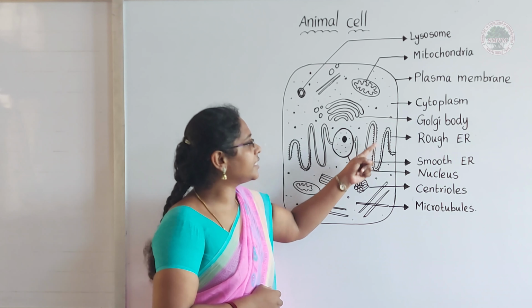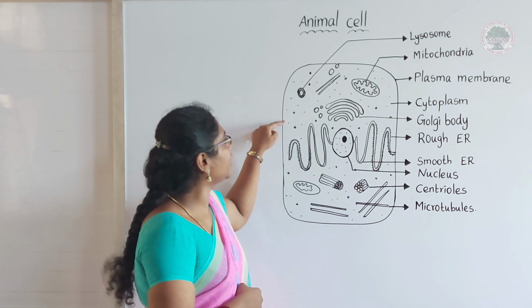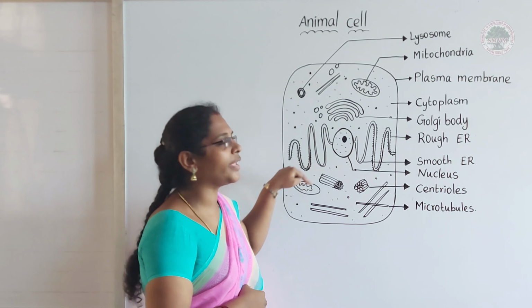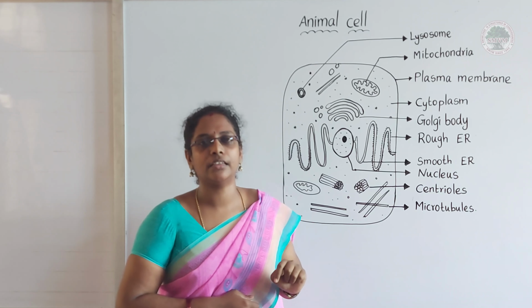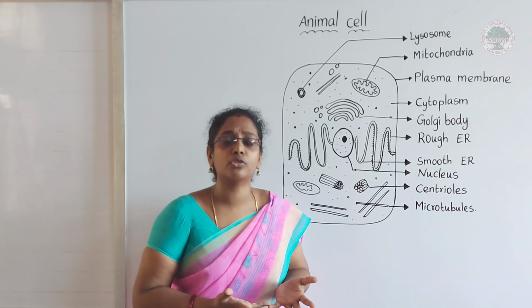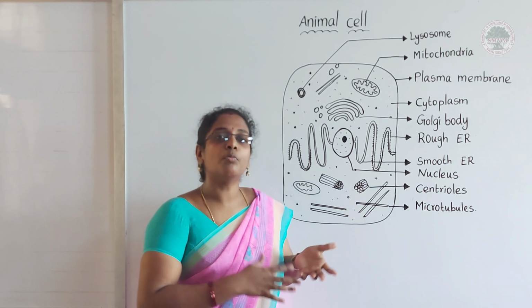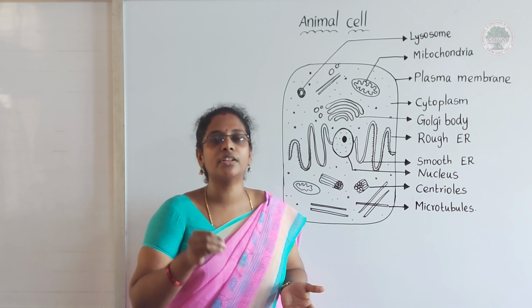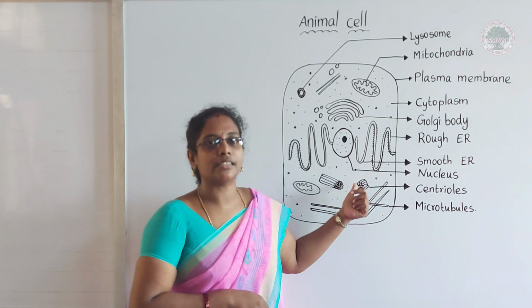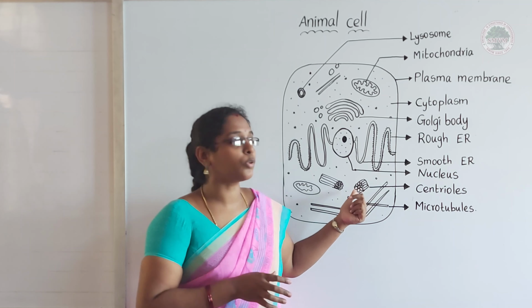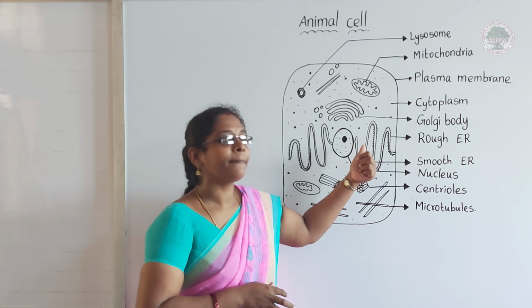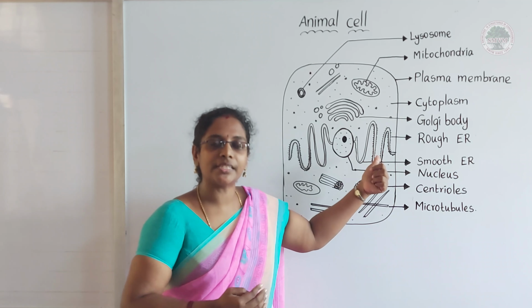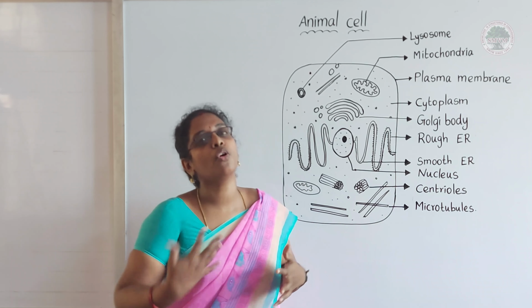Okay, and also we have seen ribosomes here, isn't it? Even in the cell also, so many ribosomes we can see. Why? What is the purpose of ribosome? Why is it present in more numbers? Because these ribosomes are responsible for protein synthesis. So because of that only, protein has to be synthesized in the cell in more number.